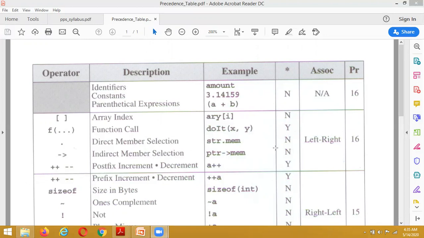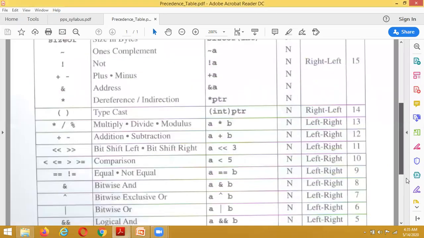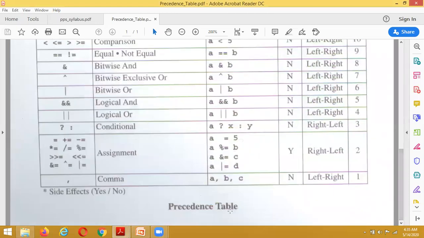Suppose both operators exist in the same expression; then in which direction is it going to be executed? It is going to be executed from left to right. Inside this precedence table, what we need to observe is which one has the top priority and which one has the least priority.